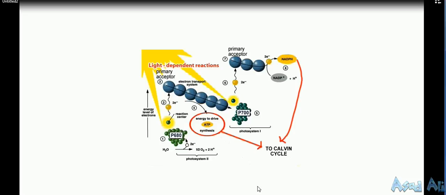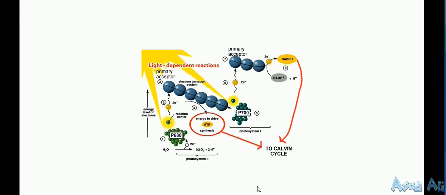Now, this is a plant, PS1 and PS2, that is, both cyclic and non-cyclic. This is shown in cyclic phosphorylation. In non-cyclic phosphorylation, this all summarizes the light dependent reactions.